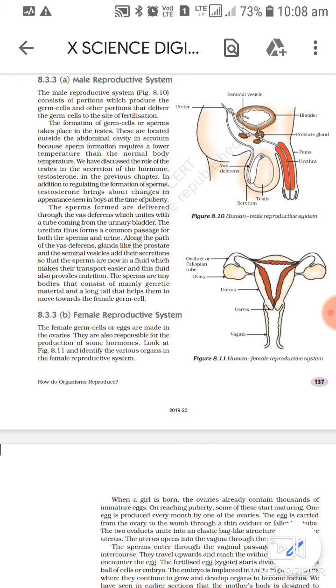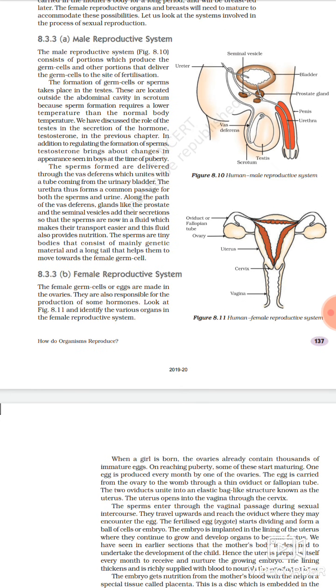Okay, so what is the role of the seminal vesicle and the prostate gland? They secrete their secretions inside the vas deferens and make the sperm more fluid, give it more mobility, and provide nourishment also. So who provides the nourishment? Seminal fluid. Who provides the mobility? Prostate gland fluid. Okay.